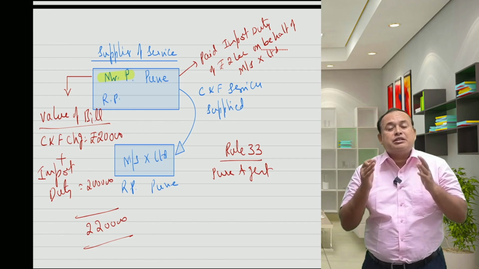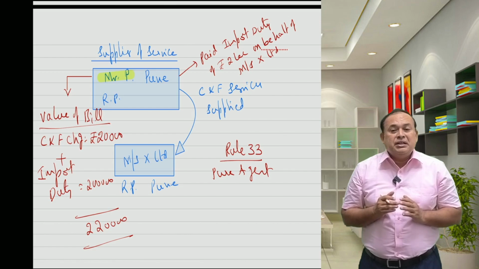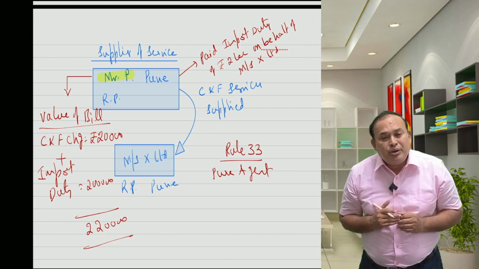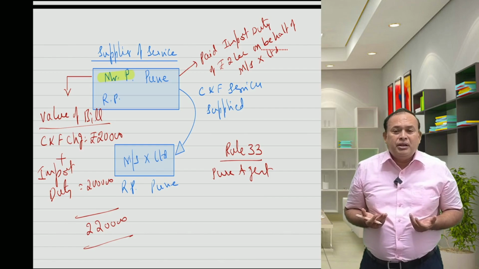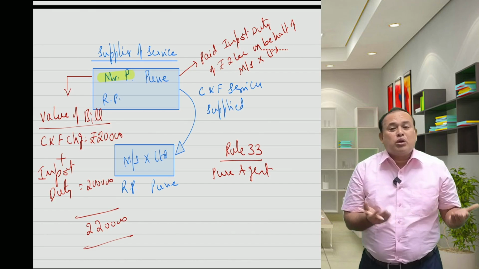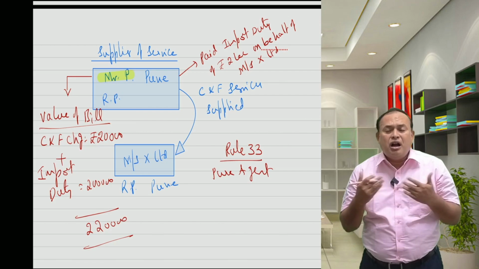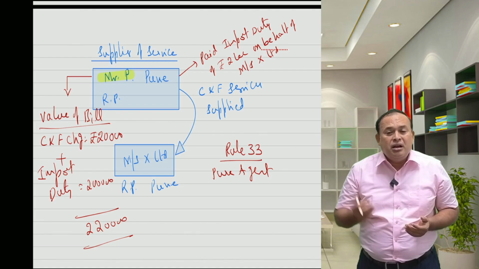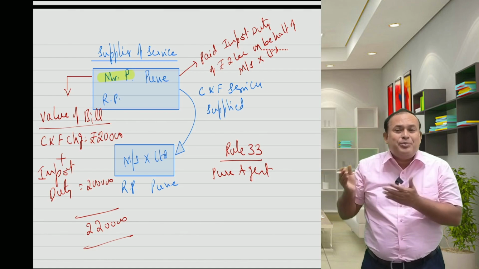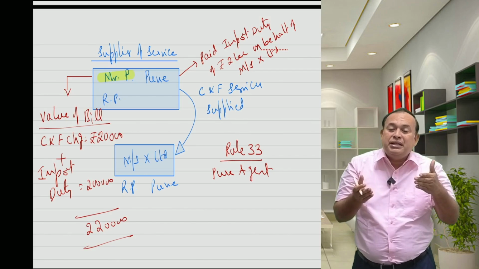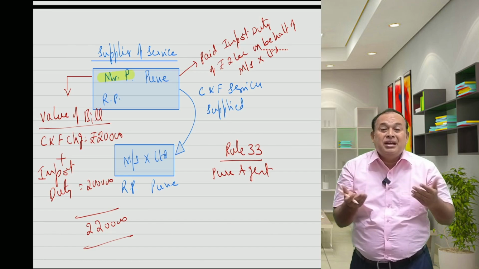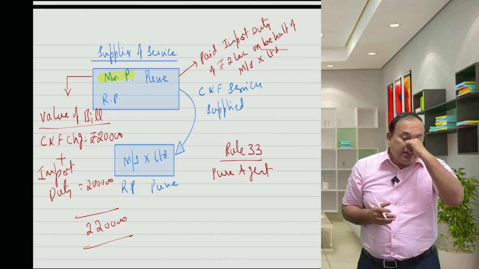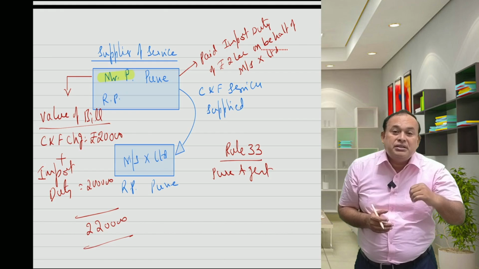Now you tell me, my dear friends, when X Limited imported the goods, who is liable to pay import duty? The importer is liable to pay. Whether P of Pune provides C&F agent services or not, the liability to pay the import duty is on the recipient. It is recipient expenditure, incurred by the supplier while providing output supply, acting as a pure agent. If so, rule number 33 says that it is not addable in the value of supply.